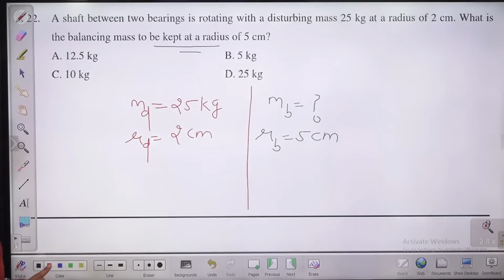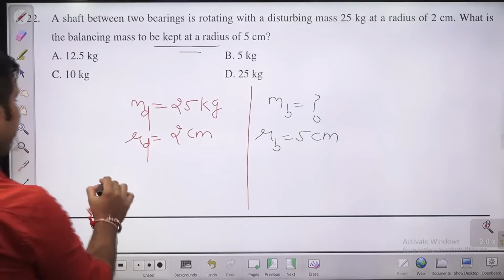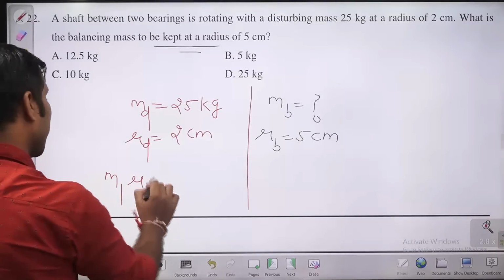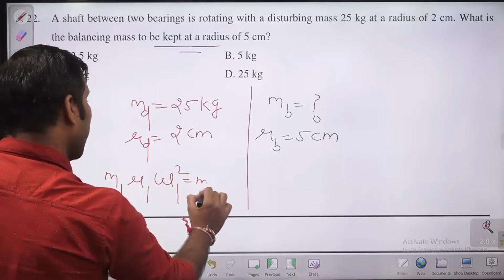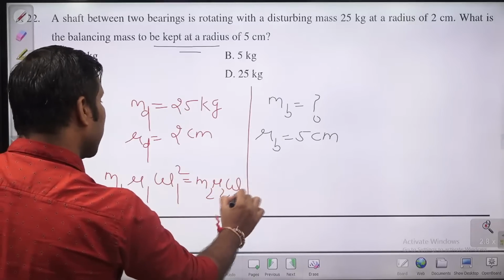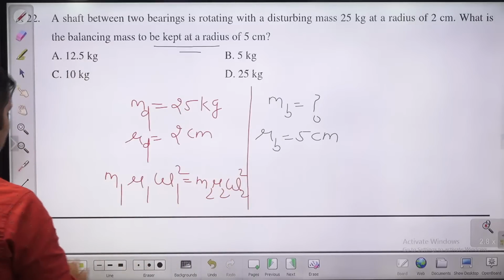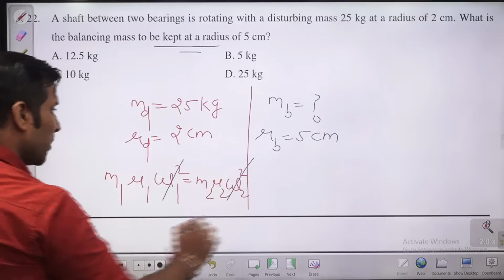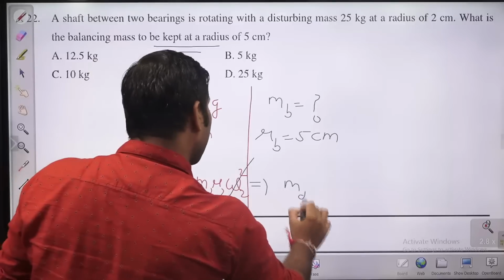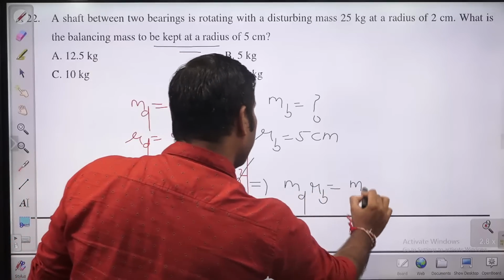So how to find out? In case of balancing of rotatory masses, you can write m1 r1 w1 square equal to m2 r2 w2 square. But here in case of rotation, this w1 and w2 will be the same. So you can write md rd equal to mb rb.